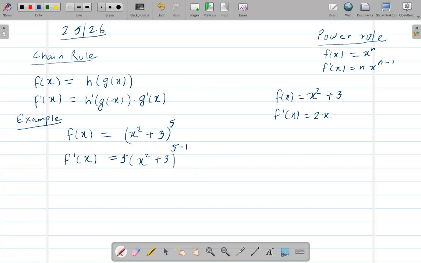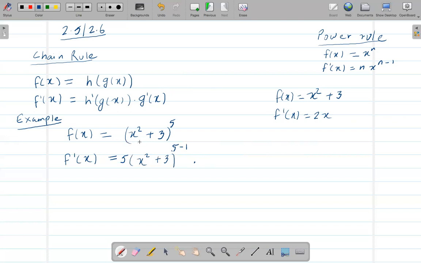Okay, so here I'm taking the derivative of the whole thing. Now times the derivative of the inside function, right? The inside function we have here is x squared plus 3.